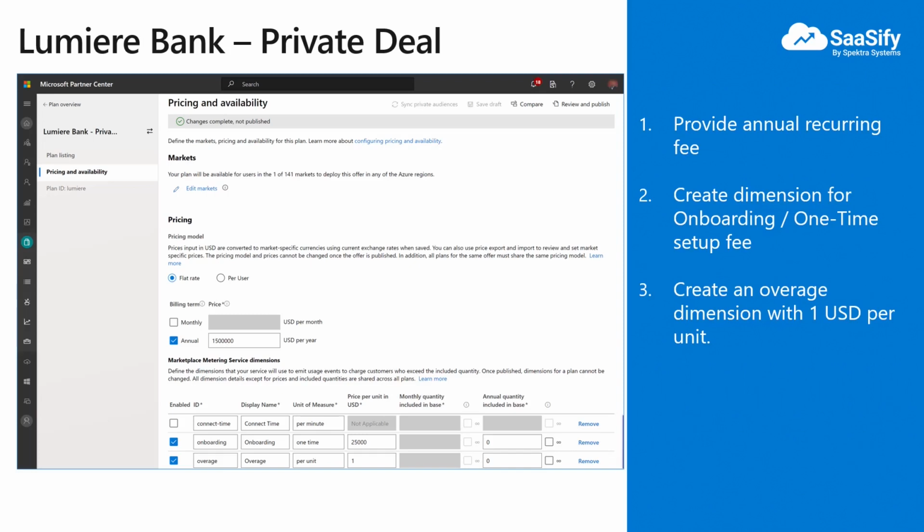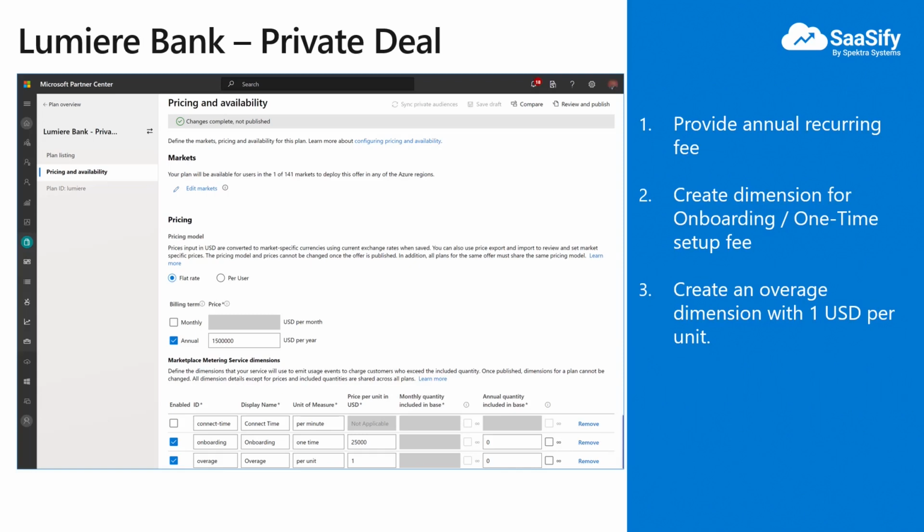Now we can create a new dimension called overage for 1 USD per unit. If there is an overage of 100K later, let us say about 10 months from now, we can fire 100K units of this dimension and Microsoft will charge Lumiere Bank 100K USD.